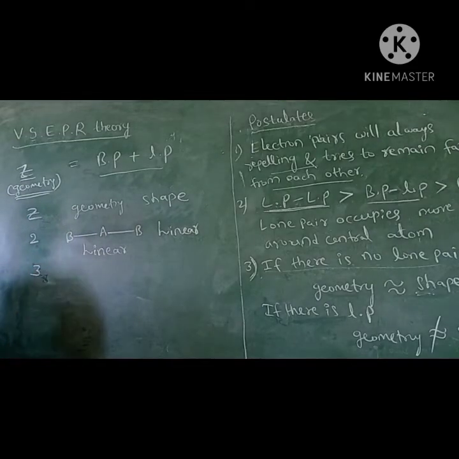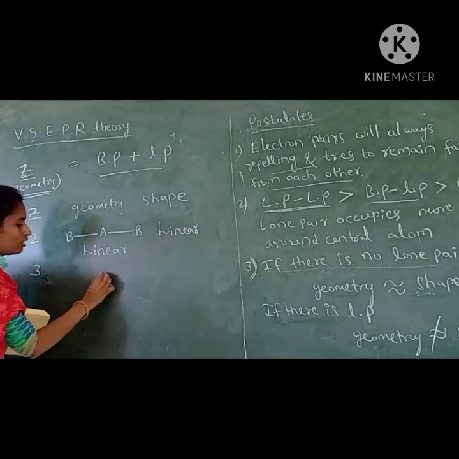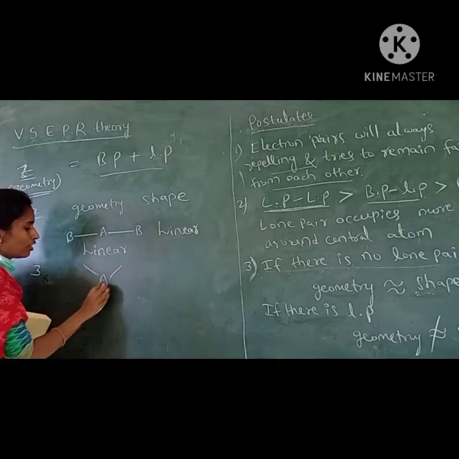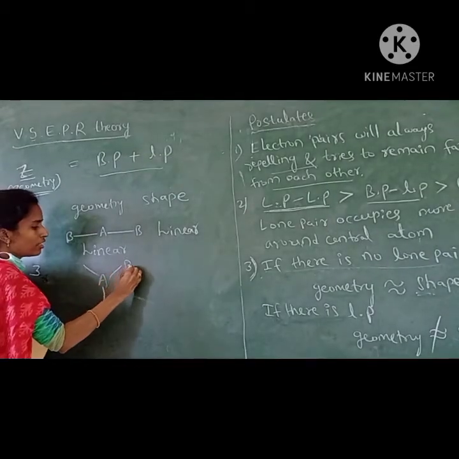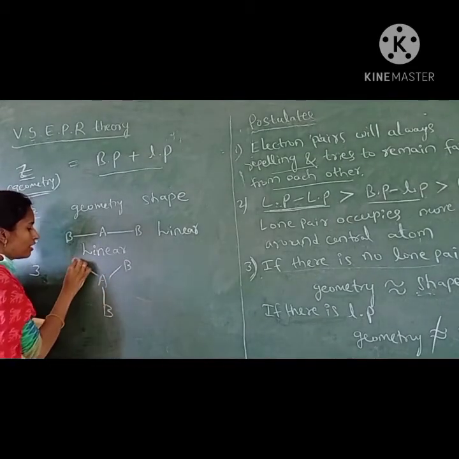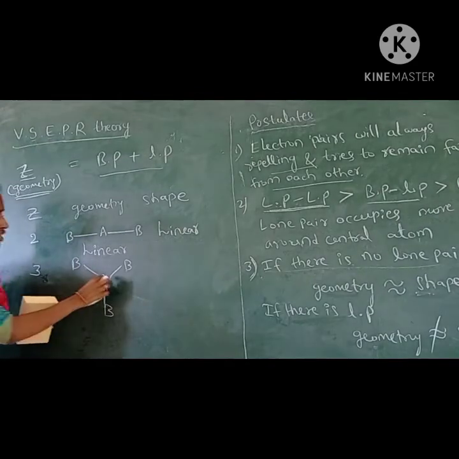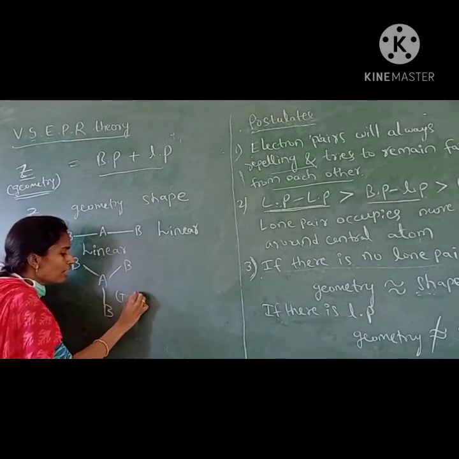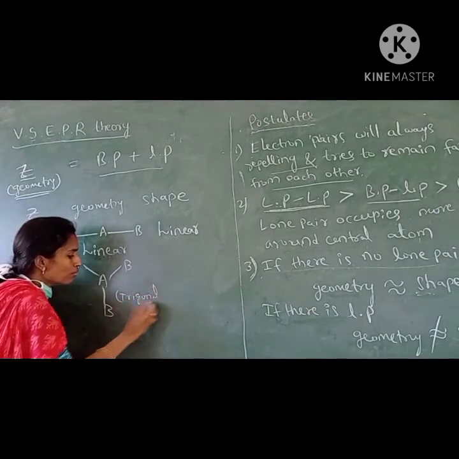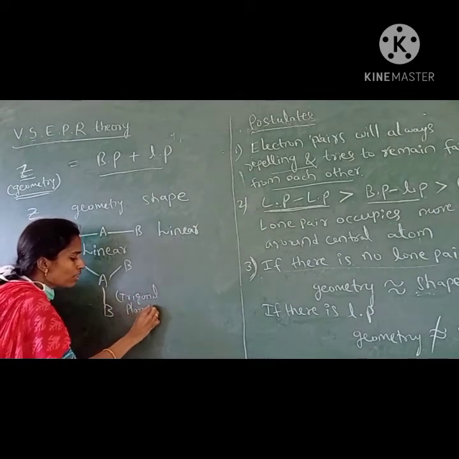If three bond pairs are there, this is the central atom, and the three bond pairs are arranged at maximum distance, like a triangle. So this geometry is called trigonal planar, and the shape is also trigonal planar.